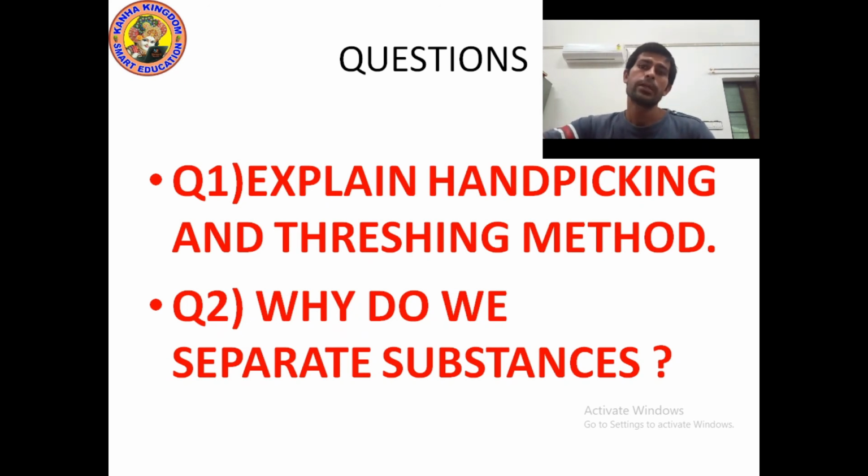So today we discussed the meaning of separation, examples of it, why do we separate substances, types of substances, there are two types of substances, pure substance and mixture, methods of separation, hand picking and threshing. In next class we will discuss some more methods of separation, like winnowing, sieving. So we will discuss all these in next class.